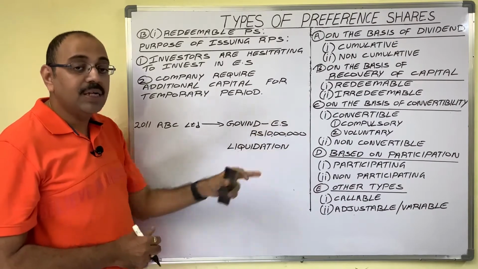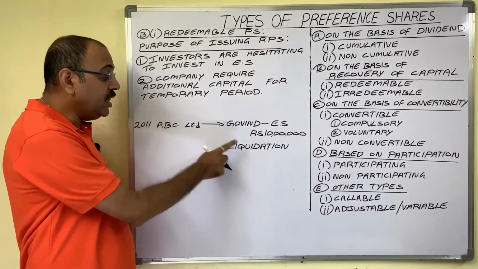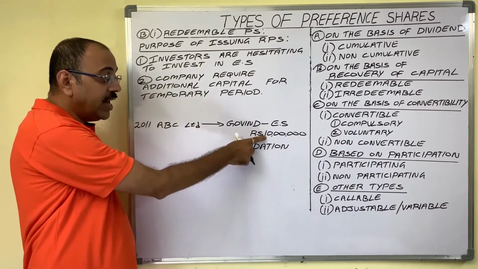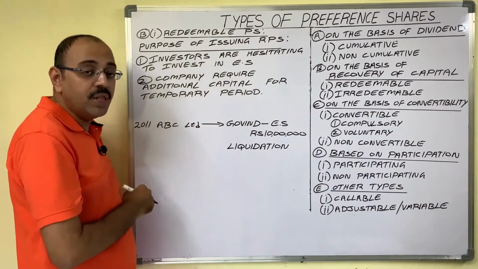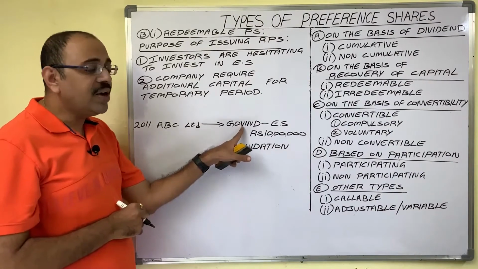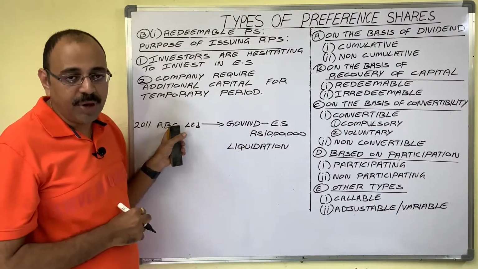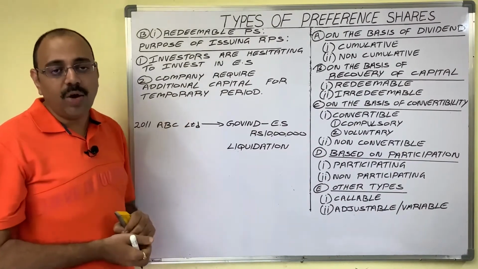Equity share capital is permanent capital for the company. It means till the time of liquidation, the company can retain this 10 lakh rupees. The company returns that amount to Govind only at the time of liquidation. Suppose Govind is not interested in putting his money with the company for such a long period. He doesn't want to block his money for a long period.